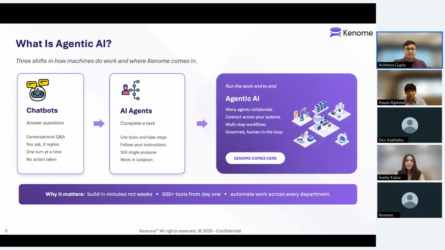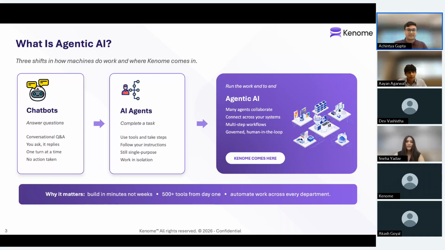Bots, which were simply chat interfaces which answered your questions when you typed them in chat. No knowledge, no tools, and no capability of doing any meaningful actions, right? So this was your initial days of ChatGPT, Claude, etc. But then AI agents started spreading all over the world. These AI agents could essentially connect to knowledge bases within your enterprise and different systems within your enterprise to complete tasks. And these were still pretty manual, where we would ask an AI agent to do a specific task and then it would go ahead and do it.